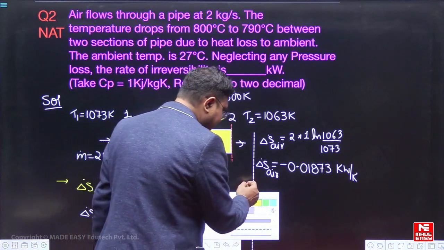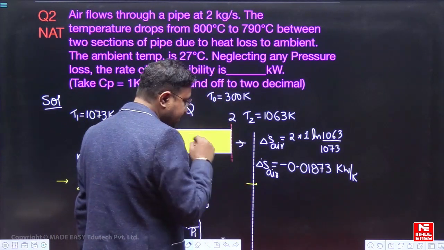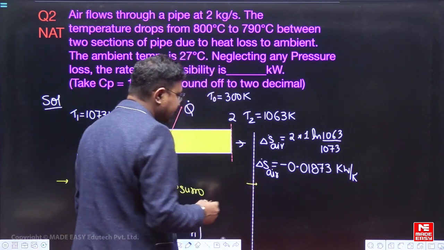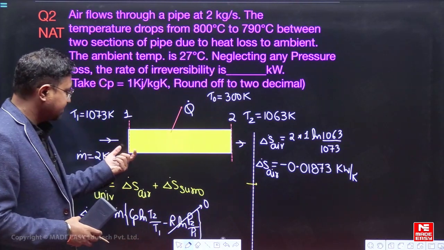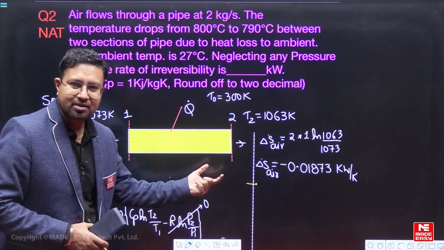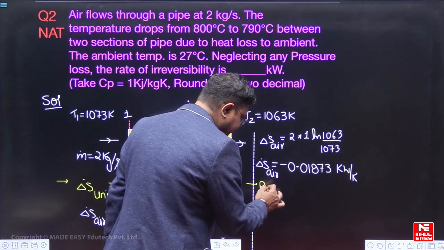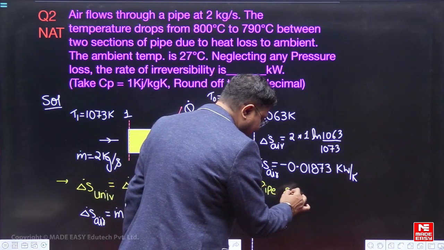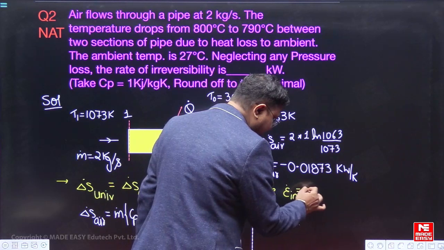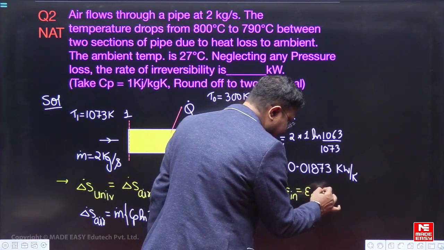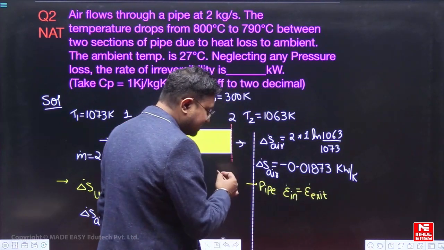So for that, we will write that the energy inlet in this pipe should be equal to the energy exit, energy conservation, right. So for the pipe, the energy inlet rate should be equal to the energy exit rate. So energy inlet is through what?